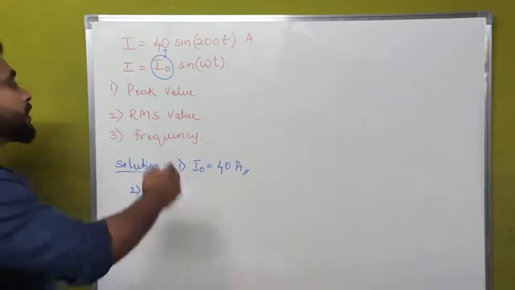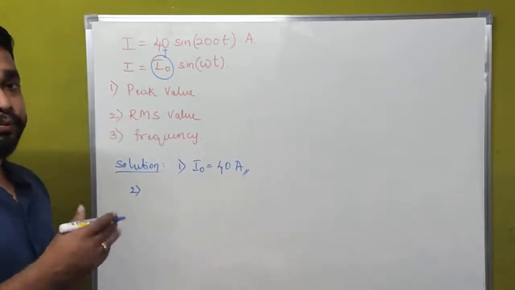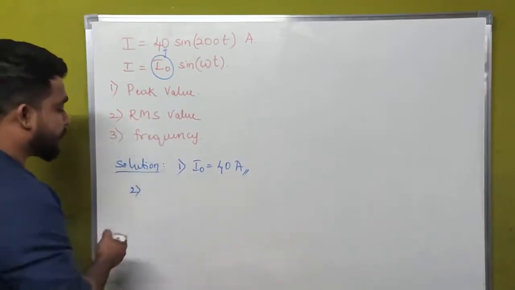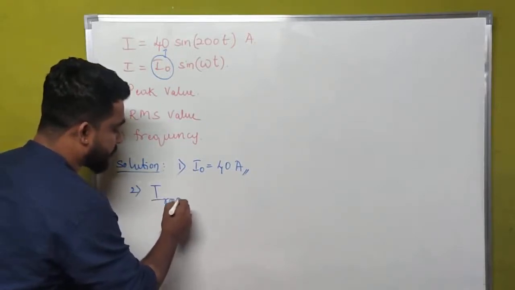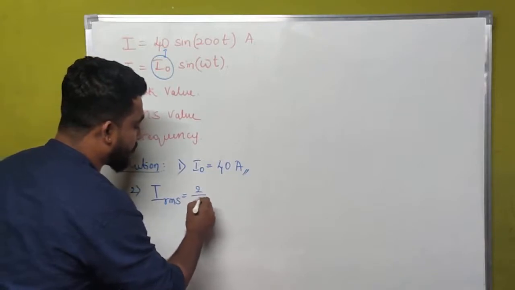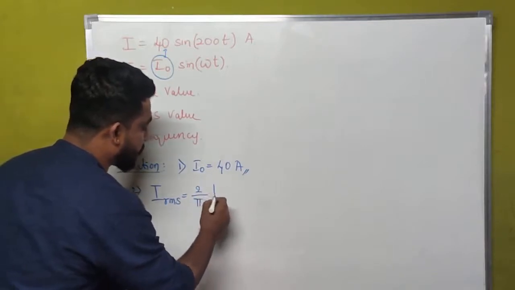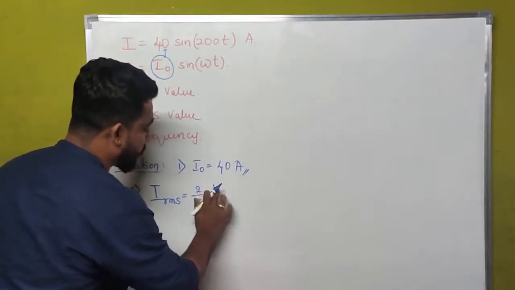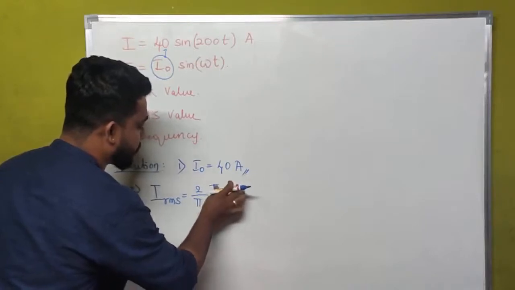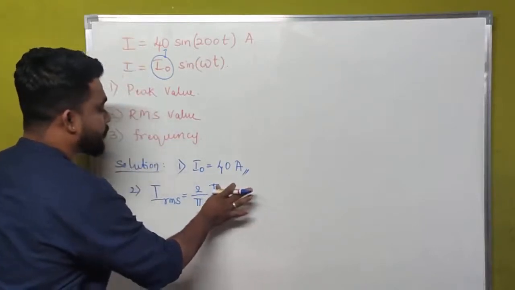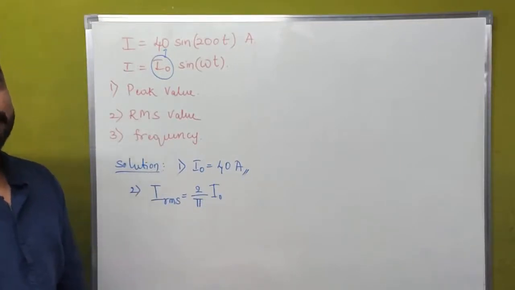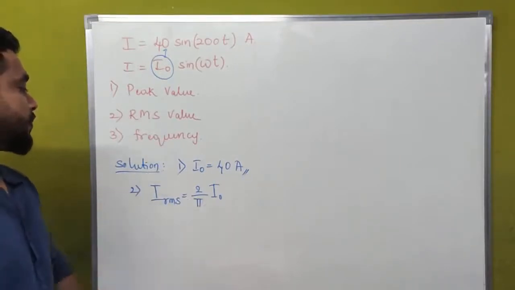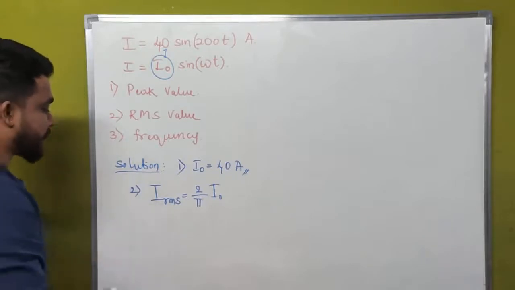We have to find the root mean square value of the current. The expression for the RMS value of current is 2 divided by pi times the maximum current.